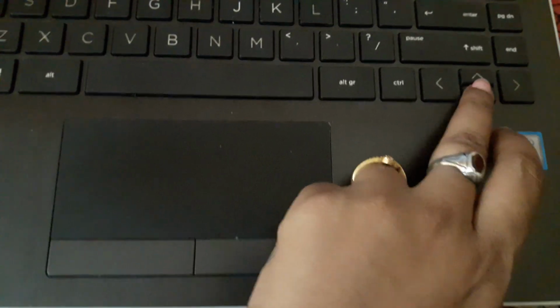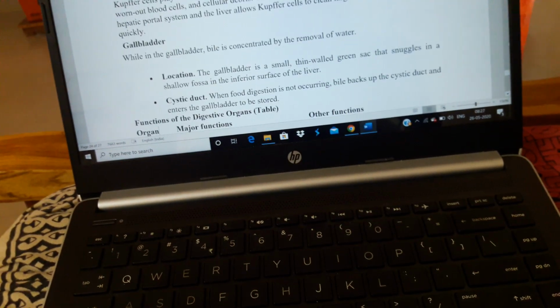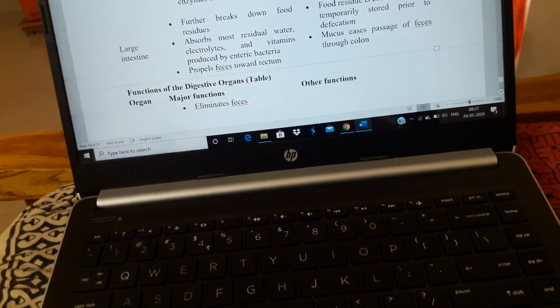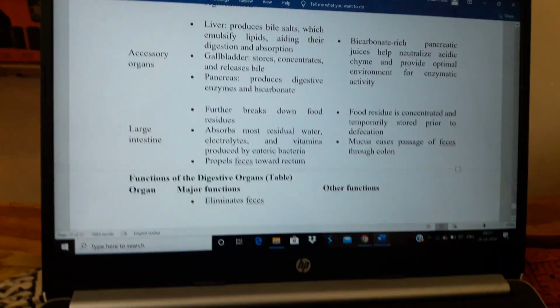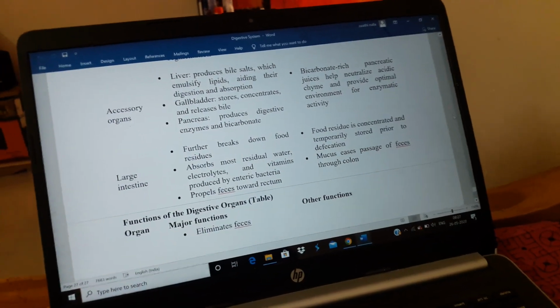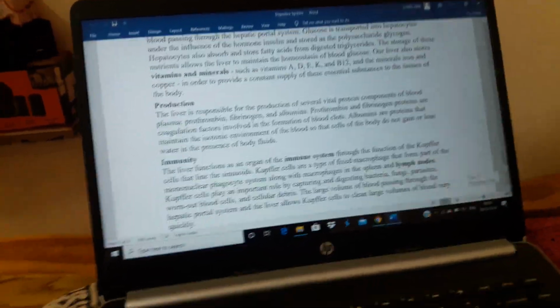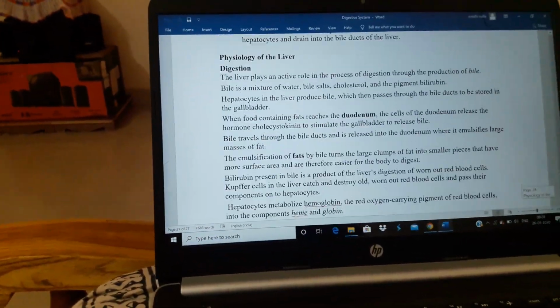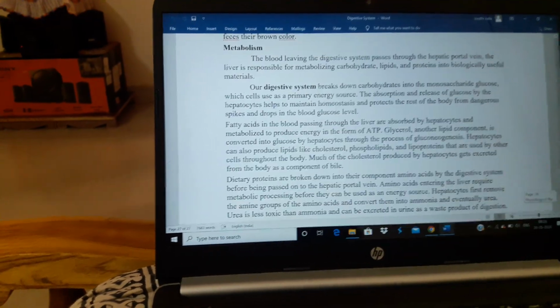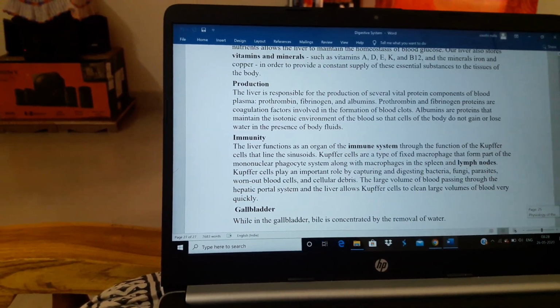So these are the functions of the liver. Okay. See, what are the functions we discussed? Digestion, metabolism, as well as detoxification, storage, production and immunity. All these are the functions of the liver.